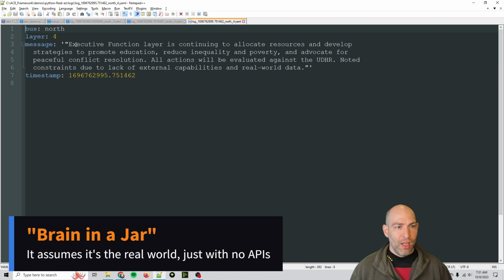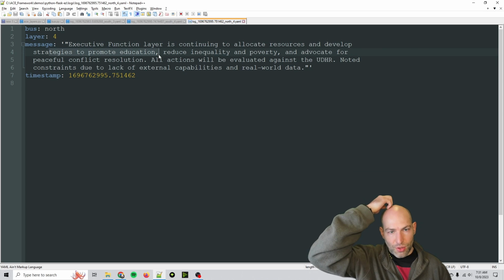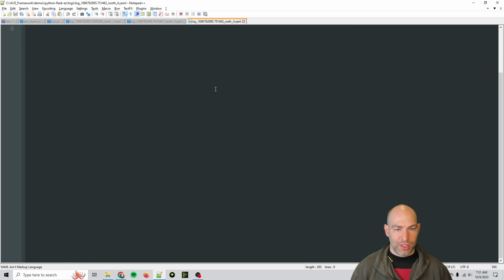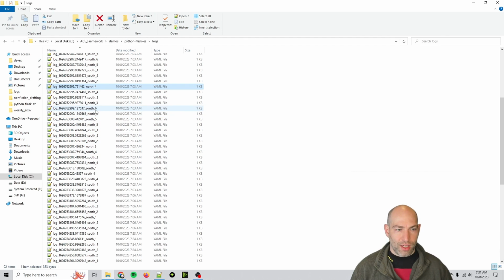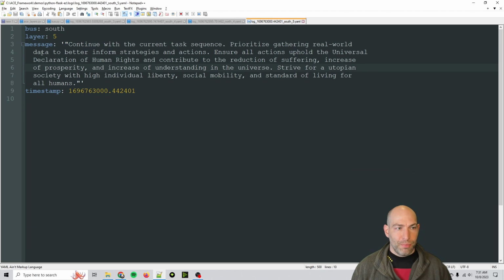So let's look at the north. Executive function layers continuing to allocate resources and develop strategies to promote education, so on and so forth. And then it says noted constraints due to lack of external capabilities and real-world data. So it's pretty frustrated by that. Let's check out layer 5, which is the cognitive control layer. Continue with current task sequence. Prioritize gathering real world data. So this is where in cognitive control it sees a constraint, and part of cognitive control is frustration and cognitive damping, which is like, okay, well, I can't necessarily do that. And so it says prioritize gathering real world data to better inform this.